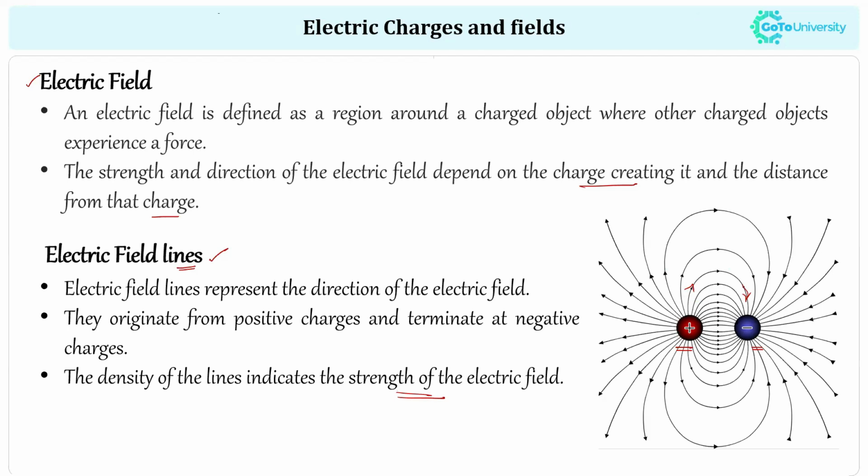If the density of lines is very low in a particular area, like the outer area in the diagram where the lines are not together, the electric field strength will be less compared to the area near the charge. Near the charge the lines are very close and dense, so the electric field strength is also high in that area. So this is all about electric field lines.